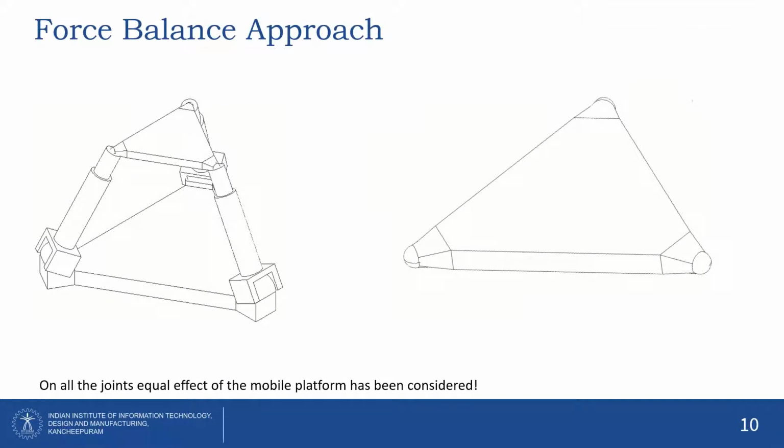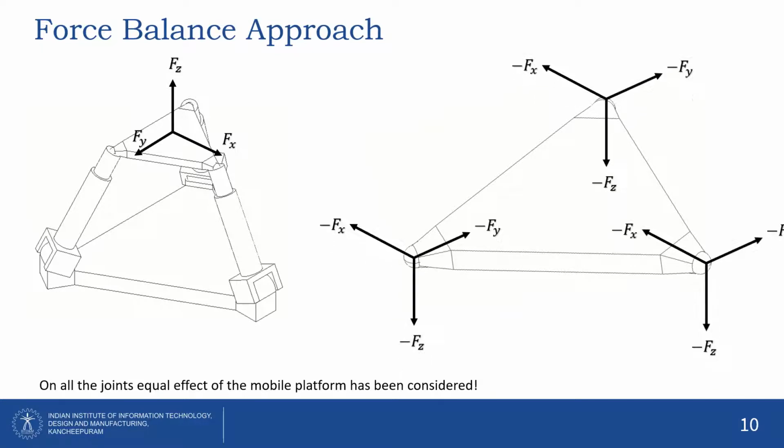Now, what is this force balance approach? This approach adds the effect of the mobile platform on the spherical joint, as we all know that the spherical joint will only resist the forces, not the moments. For example, let us consider that due to the acceleration, the forces at the centroid of the mobile platform are Fx, Fy, Fz in the x, y, and z directions. These forces can be transferred to the joint using the principle of force transfer of a rigid body. These forces will act as an input for the backward computation.